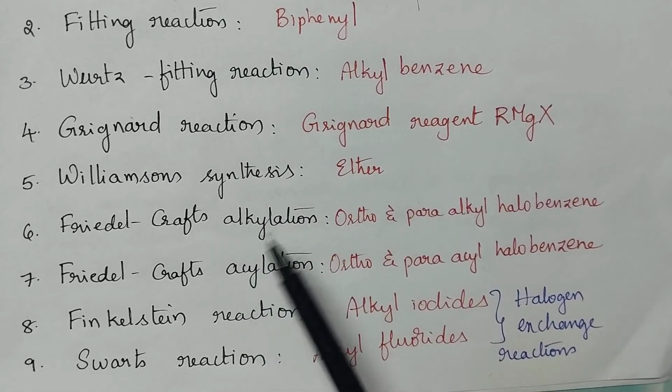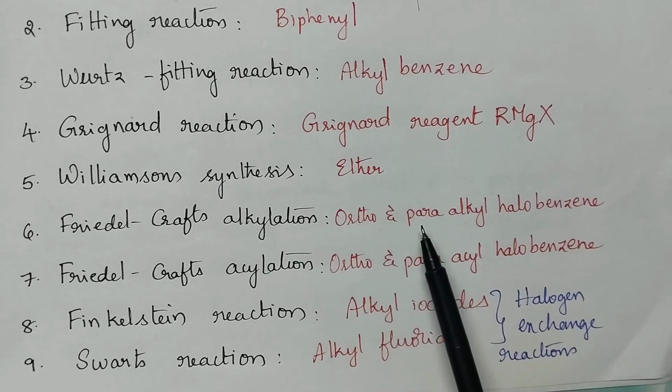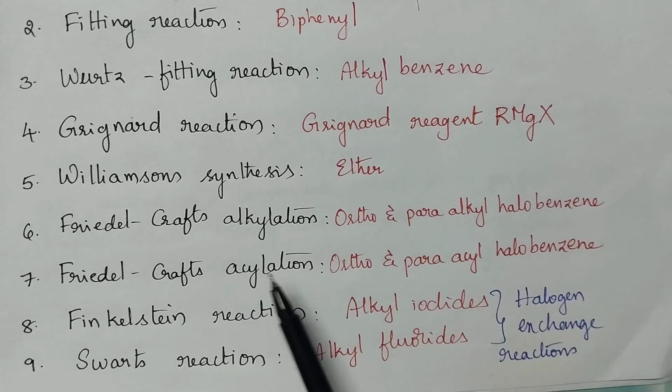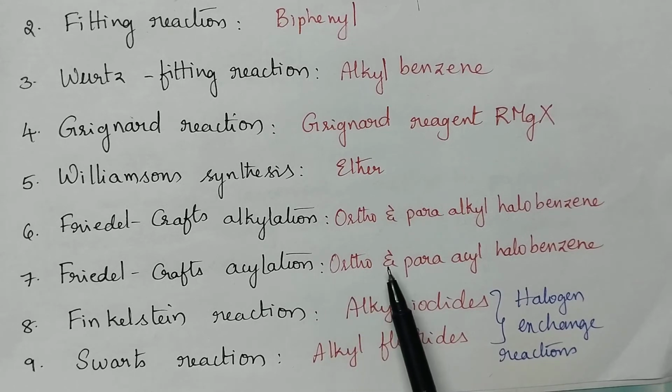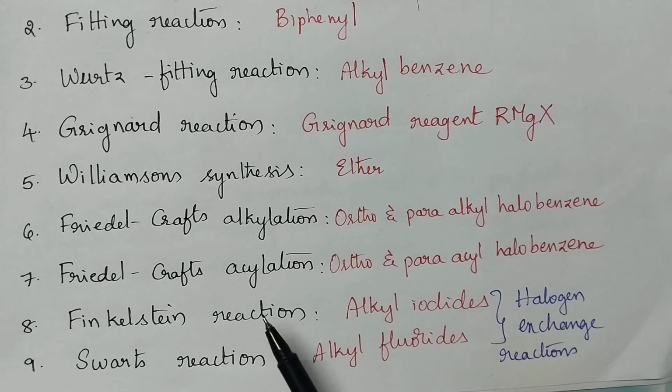Friedel alkylation is useful for the preparation of both ortho and para alkyl halobenzenes. And coming to the Friedel acylation, it is also useful for the preparation of ortho and para acyl halobenzenes. Coming to the Finkelstein reaction, this is highly useful for the preparation of alkyl iodides. And finally, moving to the Swarts reaction, it is useful for the preparation of alkyl fluorides.